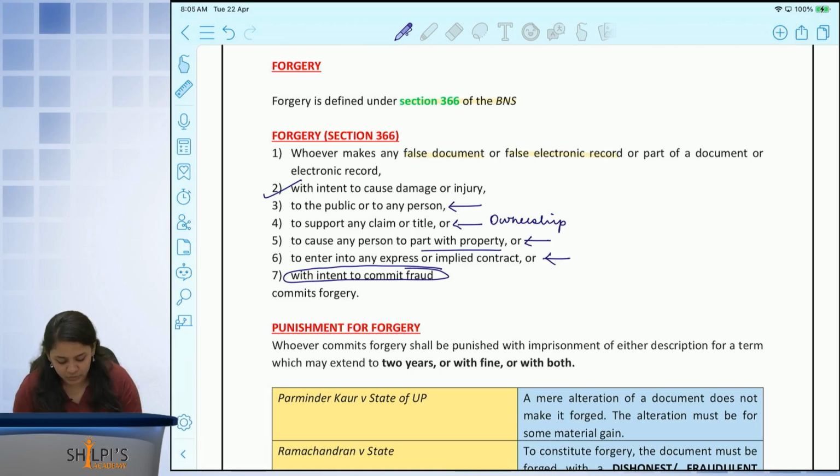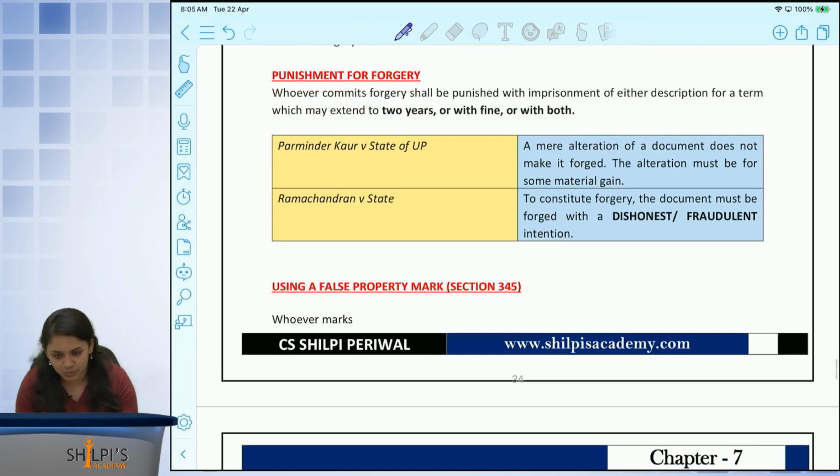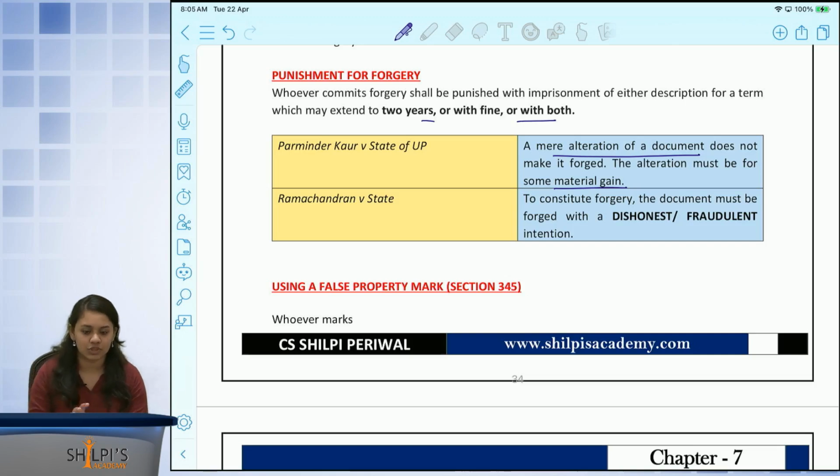Or to enter into any express or implied contract with the intention to commit fraud. Now, the punishment for forgery is up to 2 years, or fine, or both. And the court went on to say that a simple alteration of a document does not make it forged. It must be for some material gain. And forgery is also an offense which requires a dishonest or a fraudulent intention.